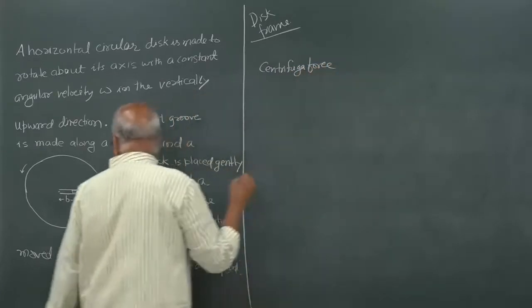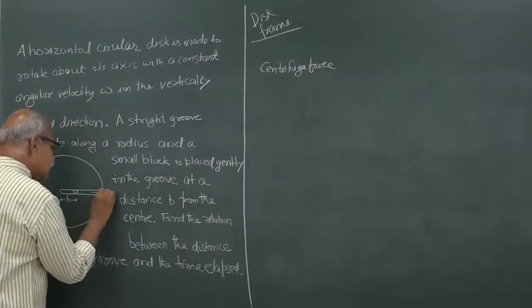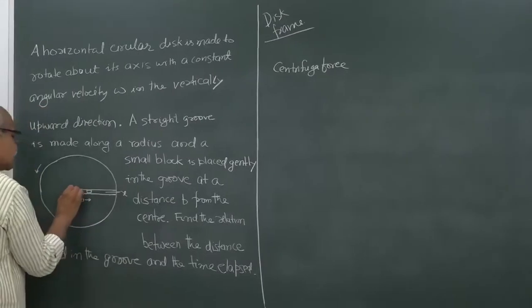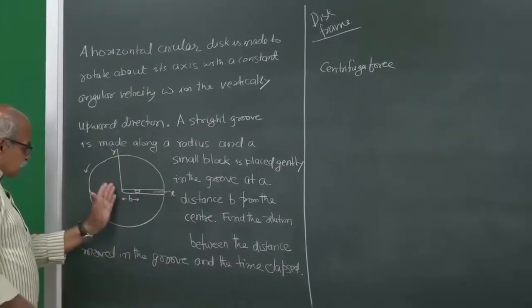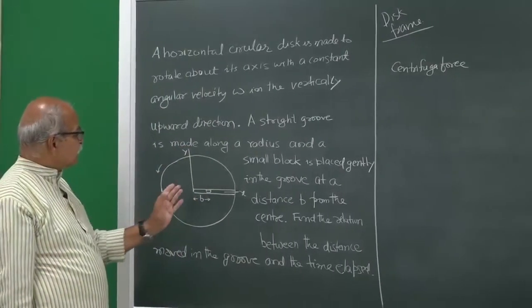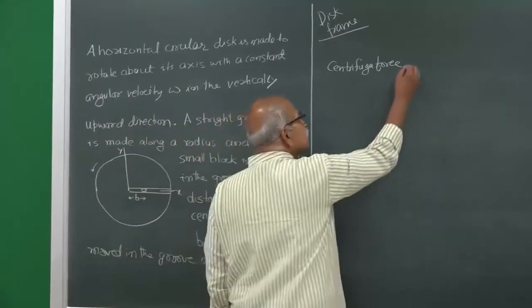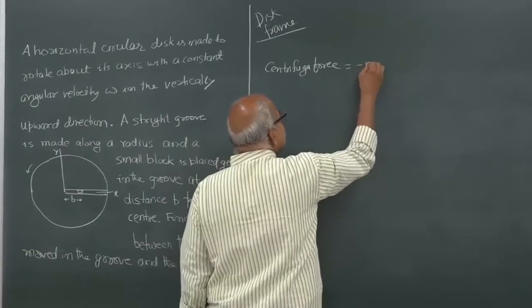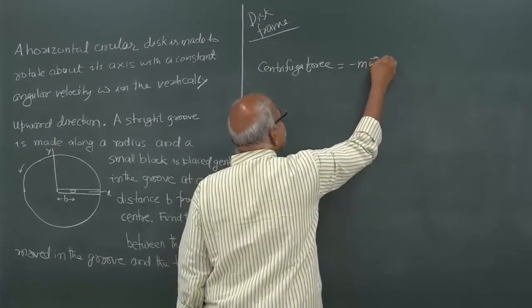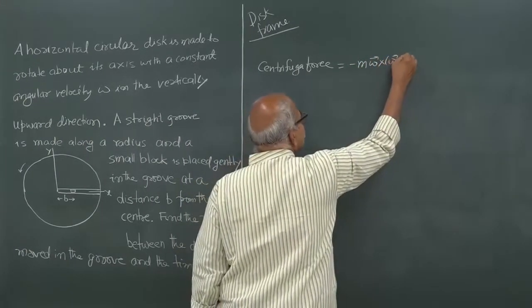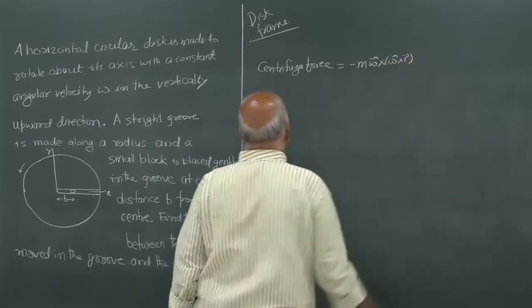I can call it the x axis here, y axis here, and z axis along the vertically upward direction, which is also the direction of omega. So, the centrifugal force is minus m omega cross r, you can work out.